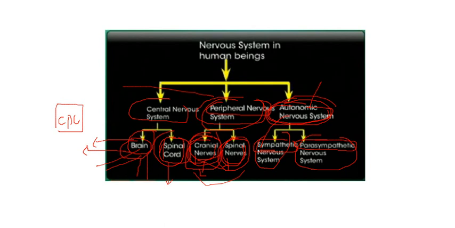And the third one is the autonomic nervous system. It has an antagonistic effect on organs. One part of the autonomic nervous system is sympathetic, which stimulates, and the other one inhibits the activities of that organ.